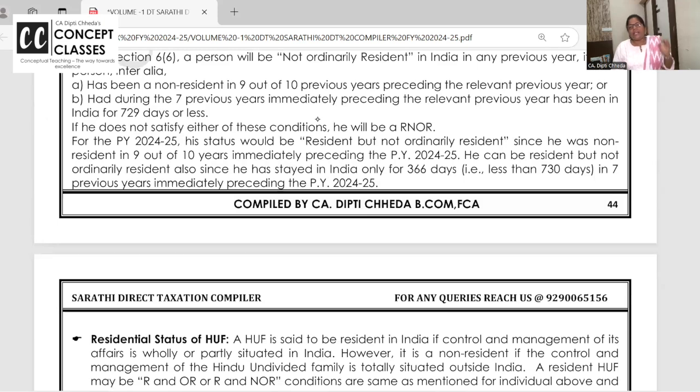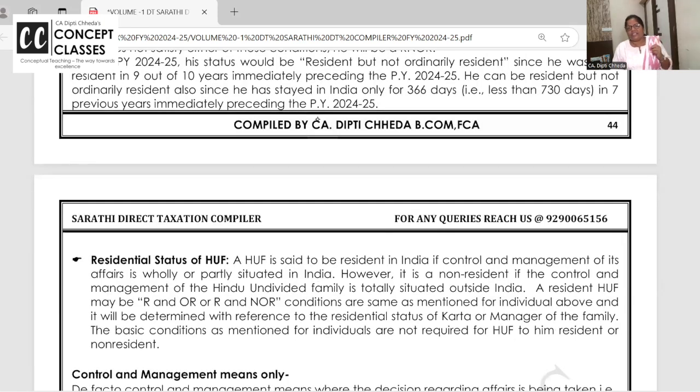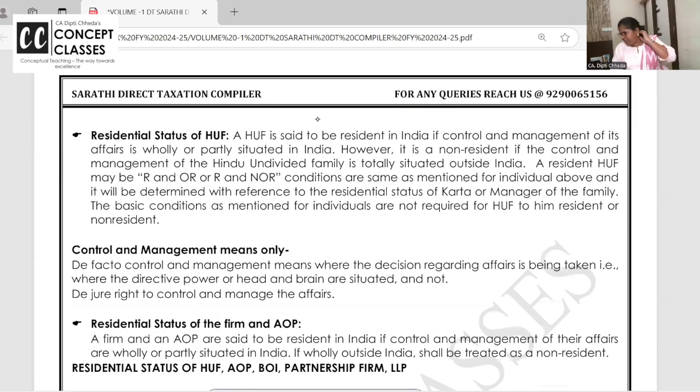Okay. So that's all for residential status of individual. One more thing is there. I'll take it at the end. That royalty and all. Okay.